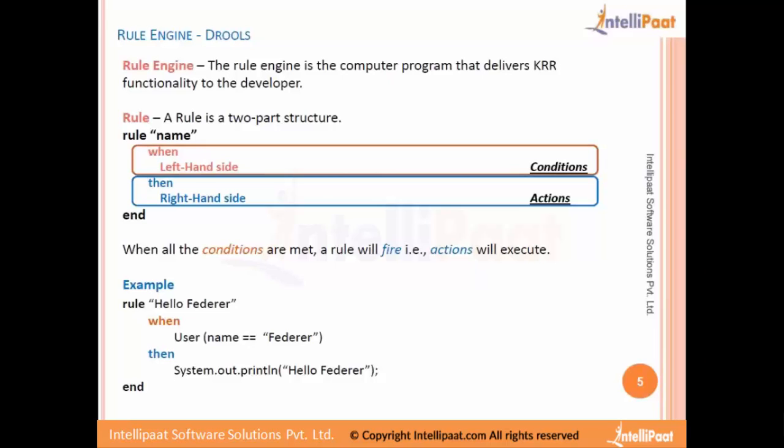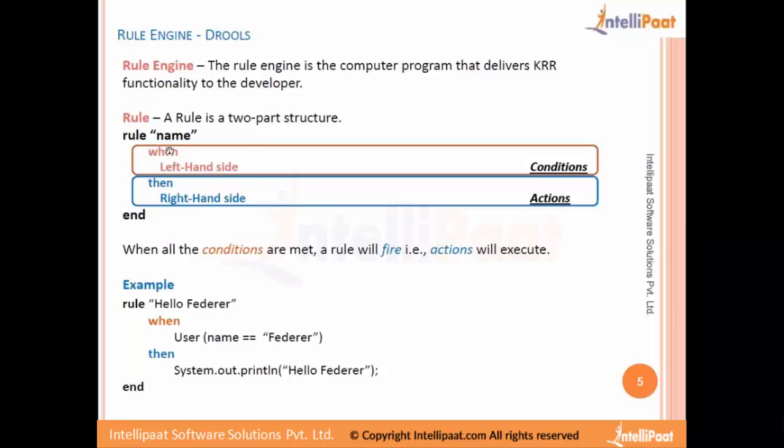What exactly is a rule? A rule's structure looks like this. Rule name is the name of the rule, and then we have "when", which is a keyword. This is the left hand side condition, the condition that the rule should satisfy for the "then" part to execute. So when this condition is satisfied, then this part of the code gets executed. That's the action part of it.